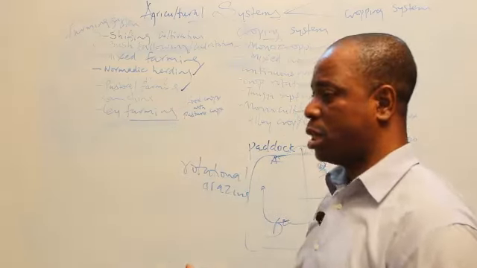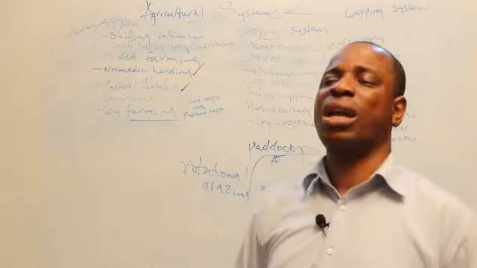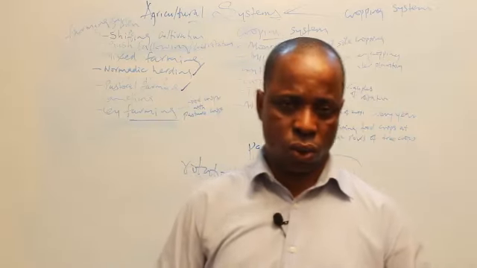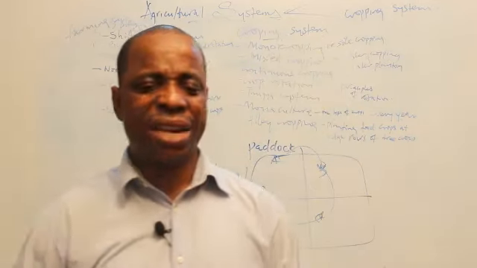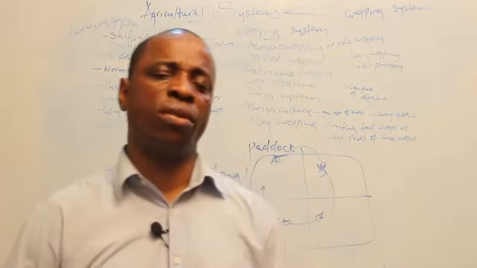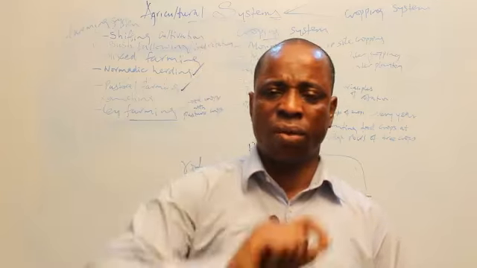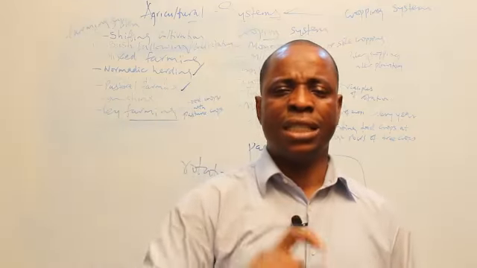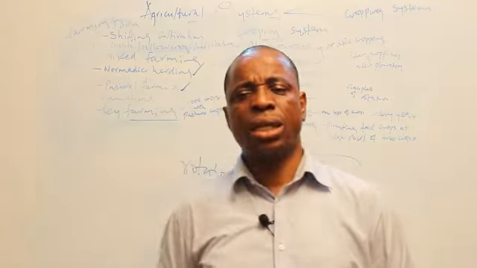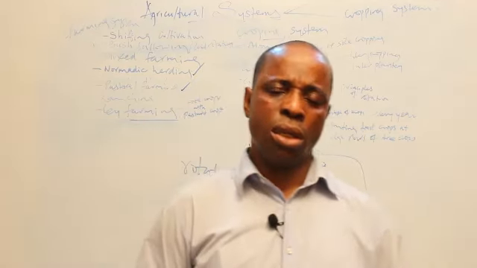It's not like mixed cropping, but the difference is that the farmland will be divided into plots or portions, and different crops will be planted on each of the portions. These crops will then be rotated or reshuffled in a particular order year after year in a way that organic matter will be conserved.